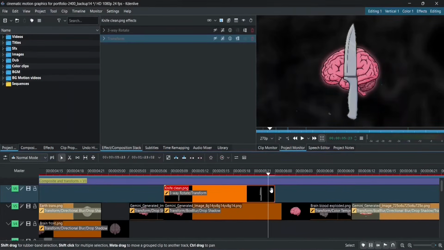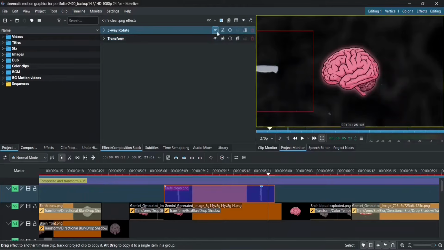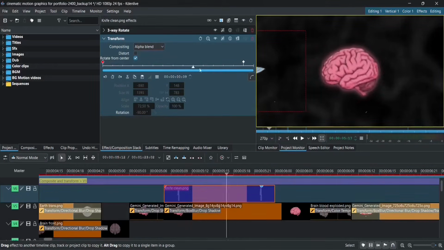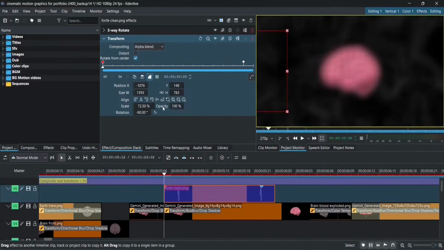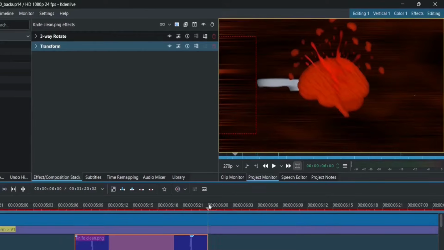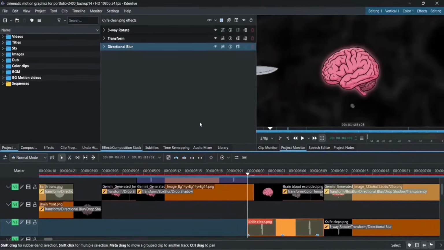First of all, I added knife PNG with transform effect to set its position, and then 3-way rotation to obviously set its rotation. Also animated transform for it slowly coming into sight with smooth effect. Then, as the knife is below the brain and also to keep things clean, I simply duplicated the clip and placed it on the V3 track, which is below the track where the brain is, and did the rest of the job.